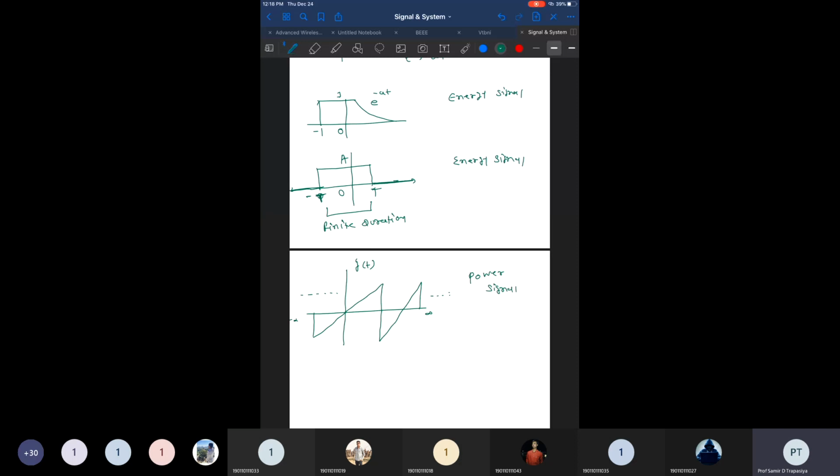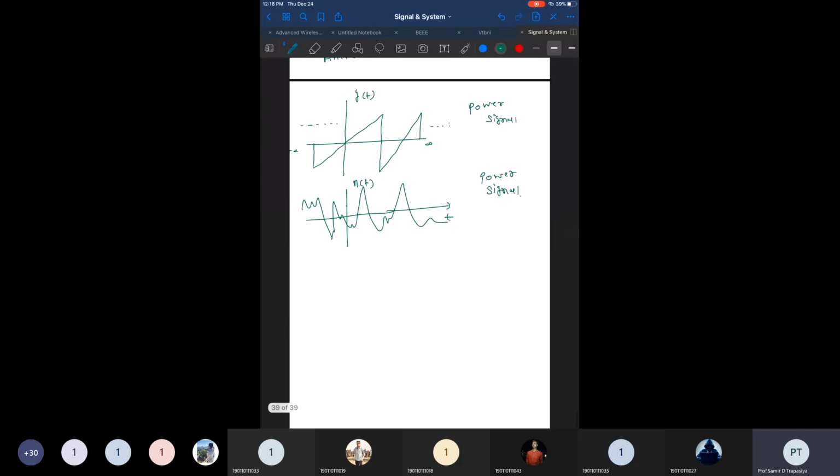Okay, now I have a random signal such as noise. This is the noise n of t. Is this a power signal or energy signal? Any random signal is also a power signal, right? So this is an example of a power signal, again a power signal.